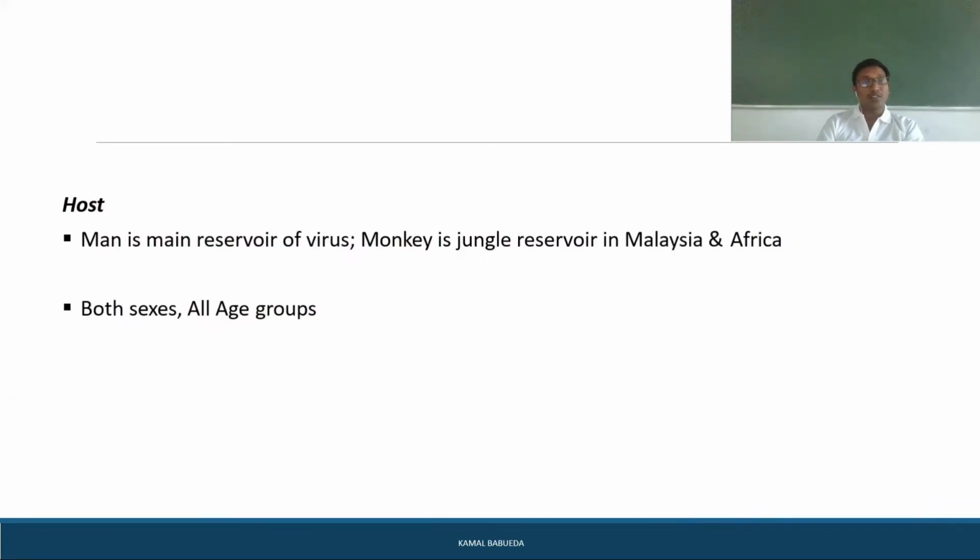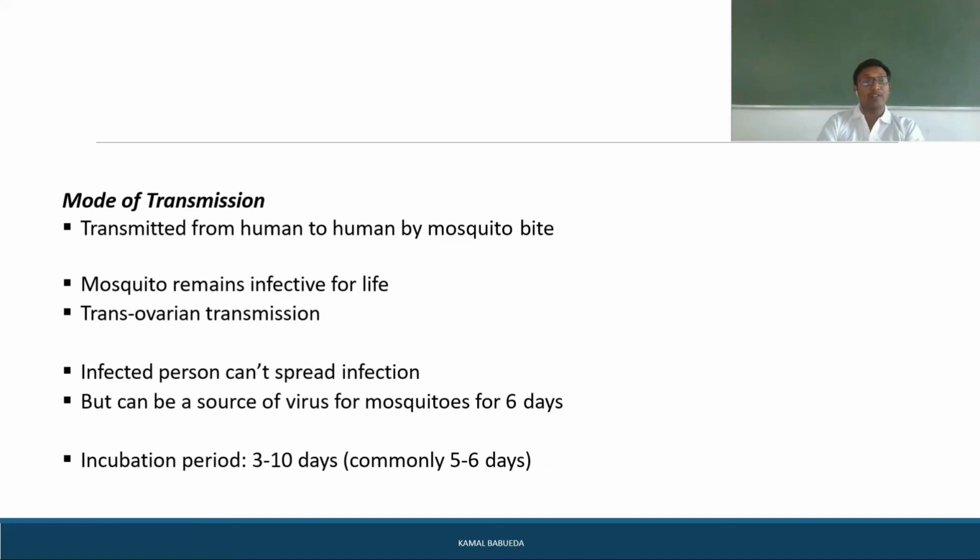Coming to the host, man is the reservoir of this virus, and the monkey is the jungle reservoir in Malaysia as well as Africa. Both sexes, male or female, are affected, and it occurs in all age groups. Coming to the mode of transmission, it is transmitted to humans by the mosquito bite, and the mosquito remains infective for its lifetime, and transovarian transmission also occurs.